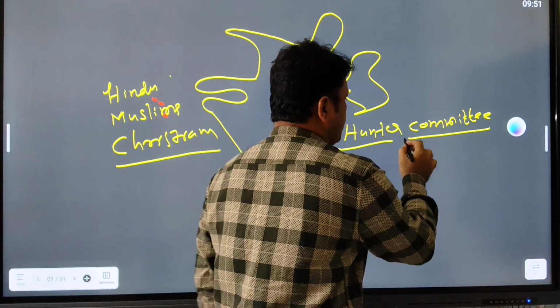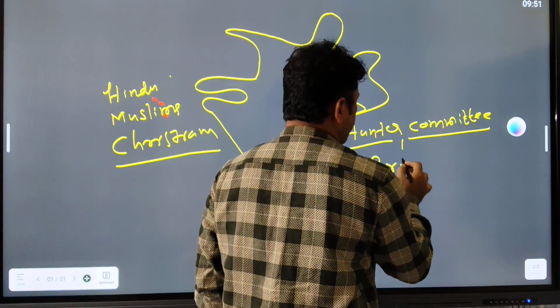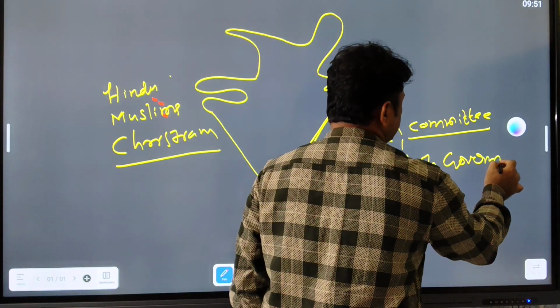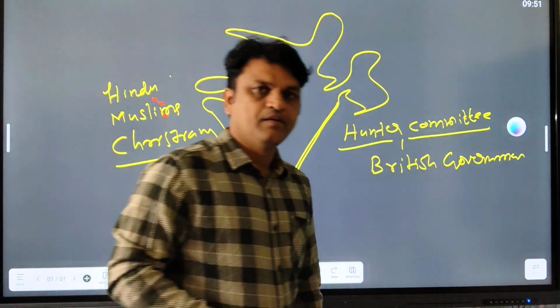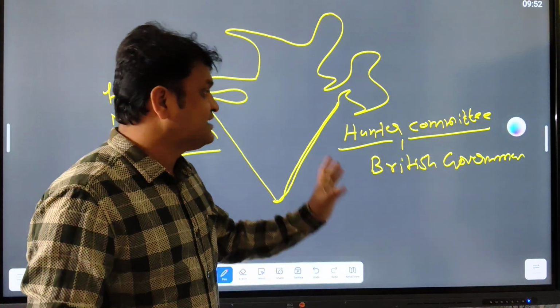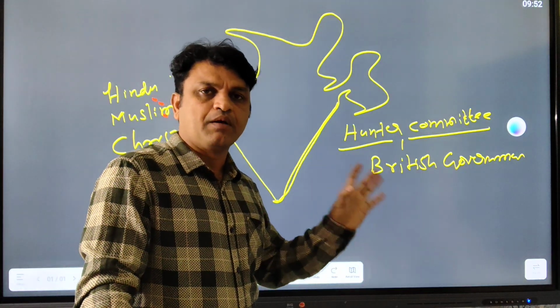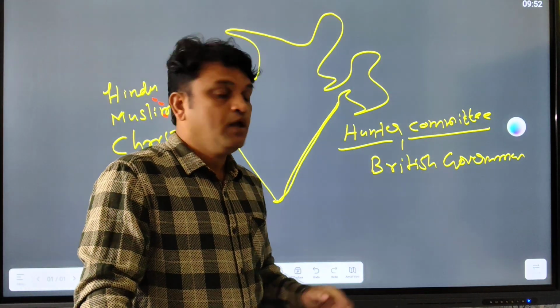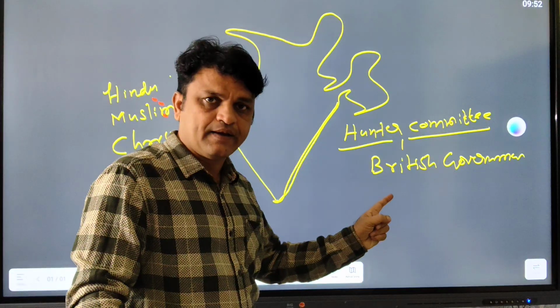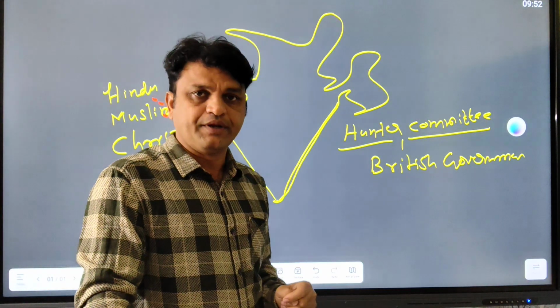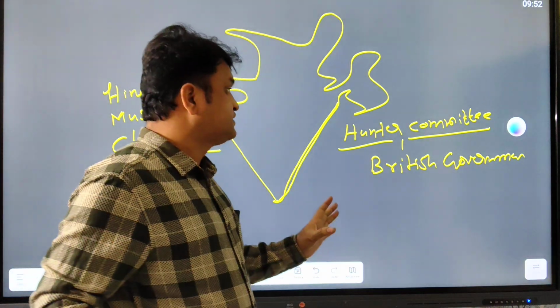It was constituted by the British government to study what happened and what led to the Jallianwala Bagh massacre. We will discuss it.